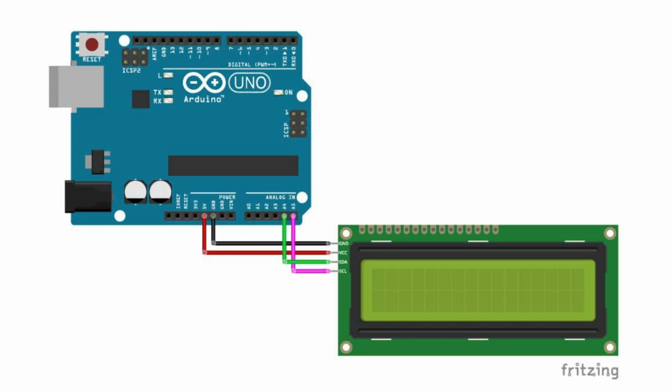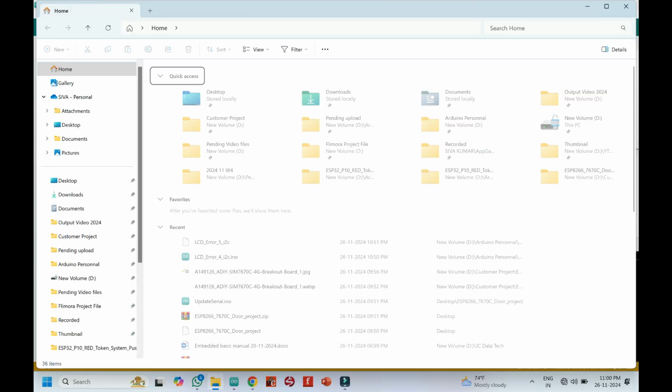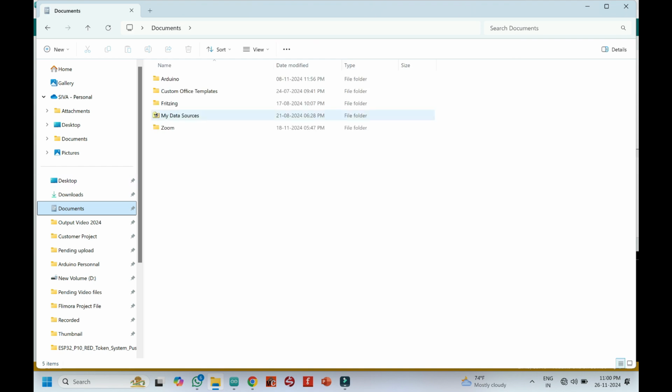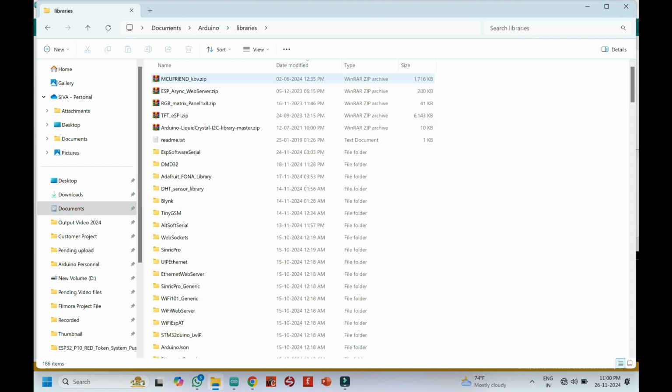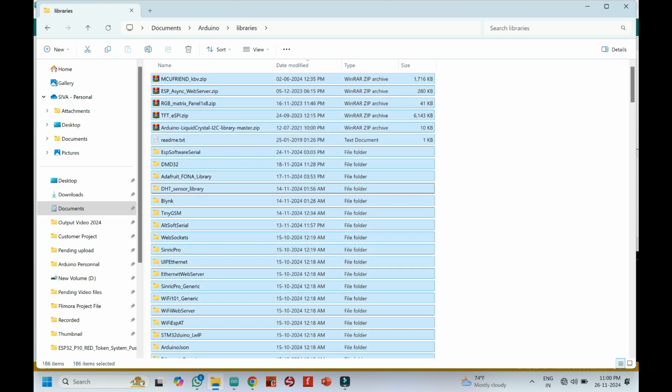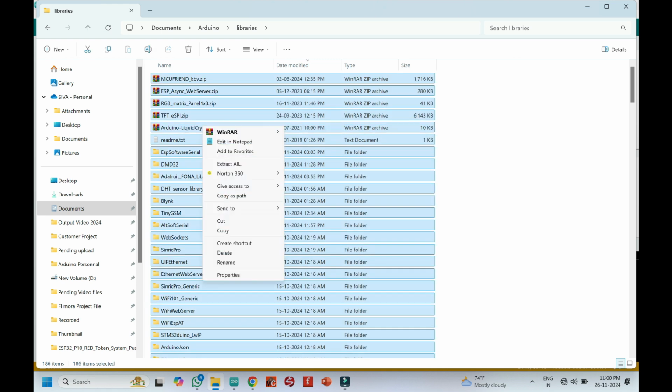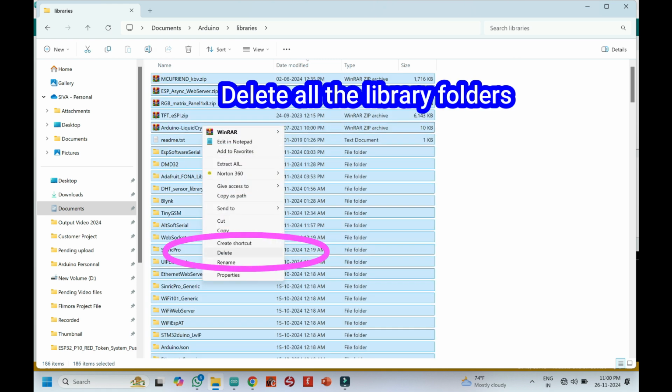This is the circuit diagram for our project. Go to the Documents folder and choose the Arduino folder, and then choose the Library folder. Delete all the folders which are installed in your library folder.